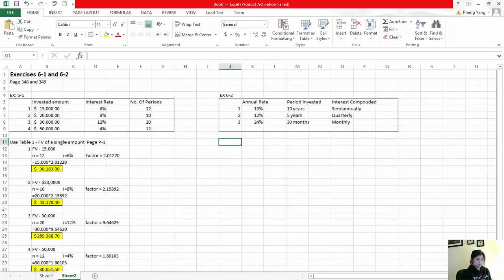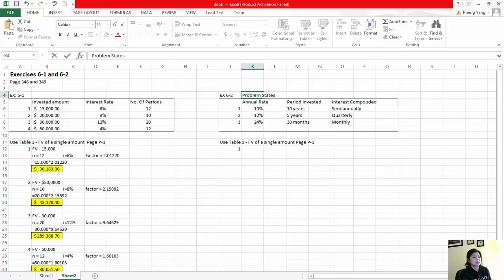Okay, once again, we're going to be using table 1, which is future value of a single amount on page P-1. And for the first one, we're looking for, so a problem states, so that we know that we have that 10,000 from the problem.